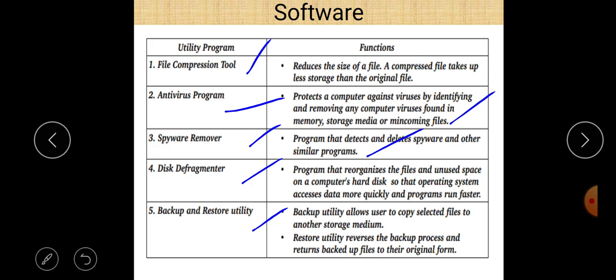Next is backup and restore utility. A backup utility is used to back up our data in a computer system, and the restore utility reverses the backup process and returns backed up files to their original form. So these are the different types of utility programs.